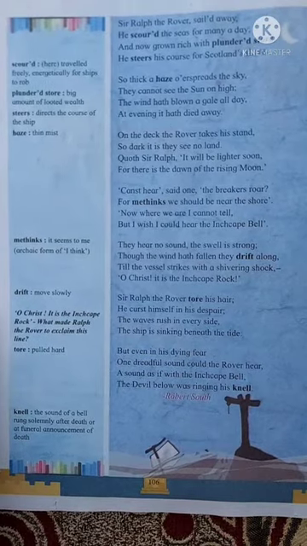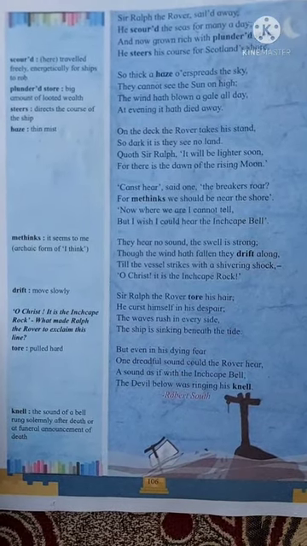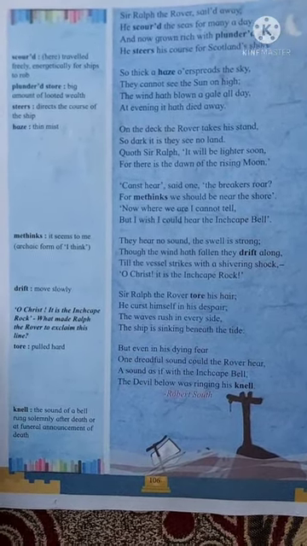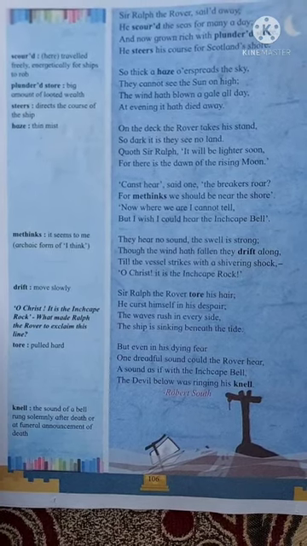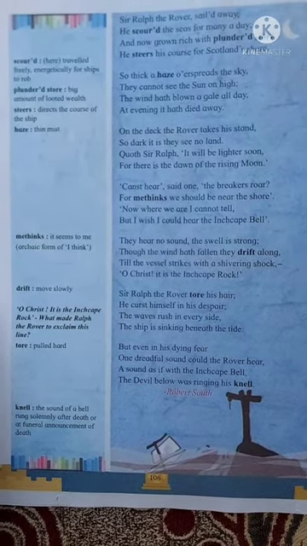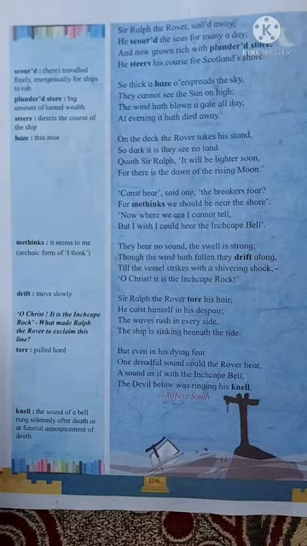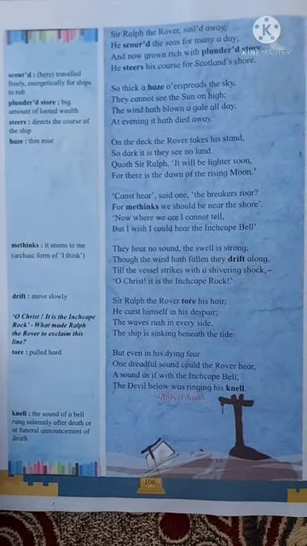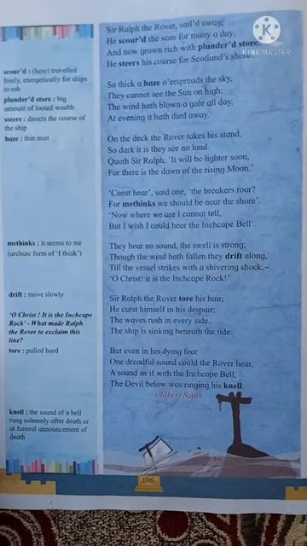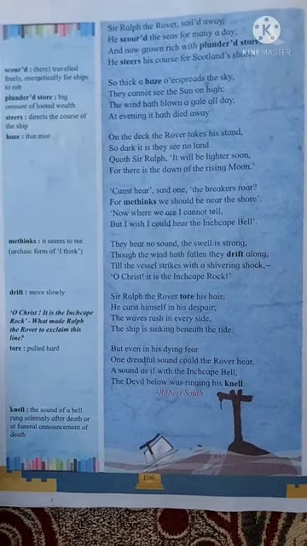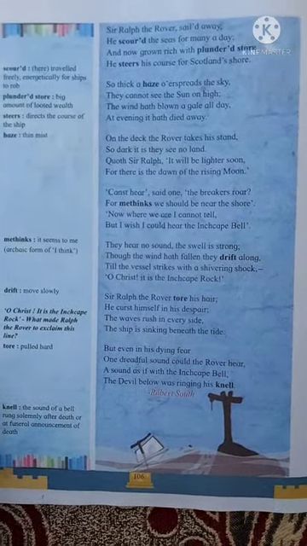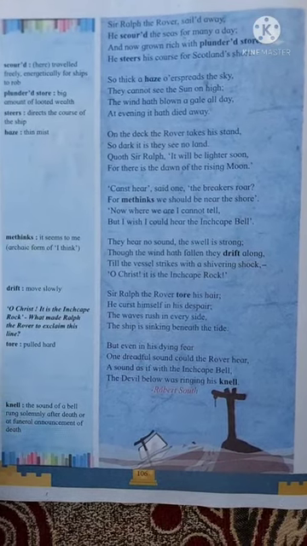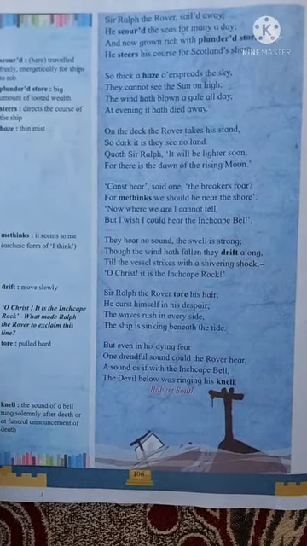The wind hath blown a gale all day, at evening it hath died away. The wind was continuously blowing a gale all day. At evening it hath died away, and he supposed that in the evening this mist would clear.